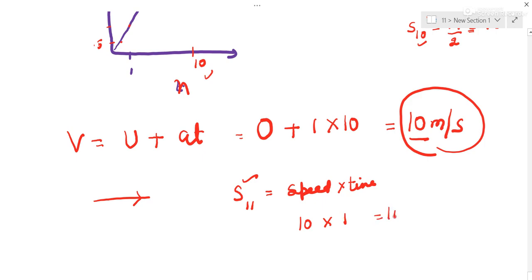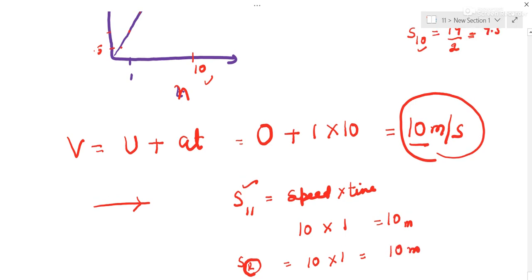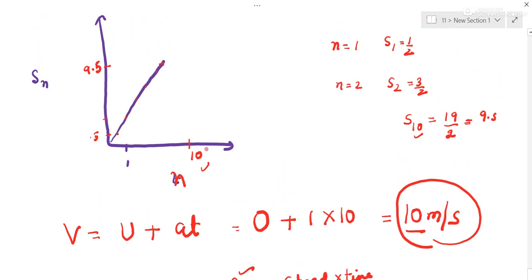So 10 meter. Suppose I have to find out the distance traveled in 12 seconds. The 12th second is also 1 second long, speed is 10 and time is 1, so 10 meter. So in the 11th second, 12th second, 13th second, distance would be 10. This is 10.